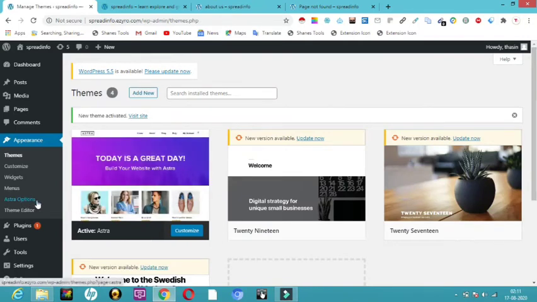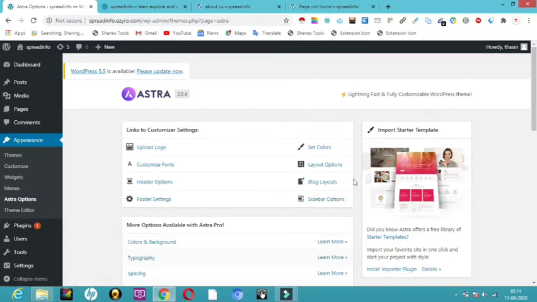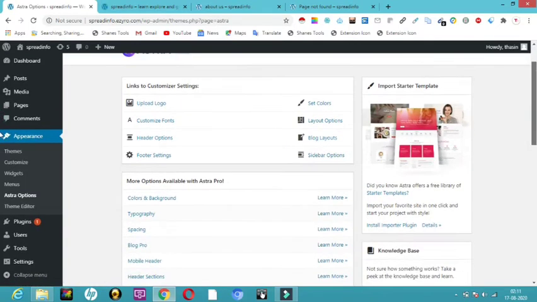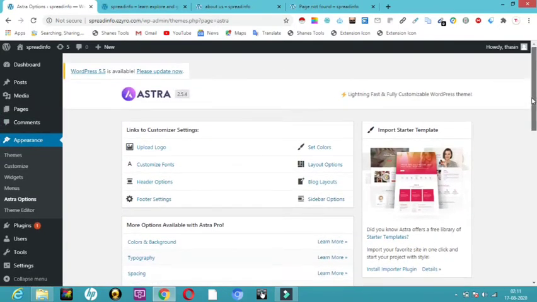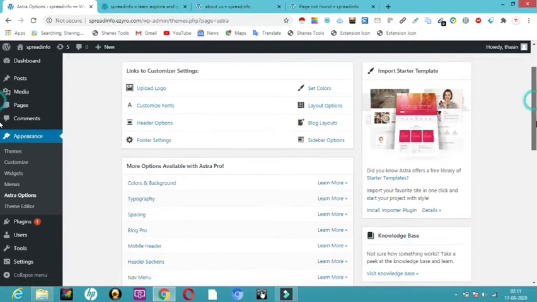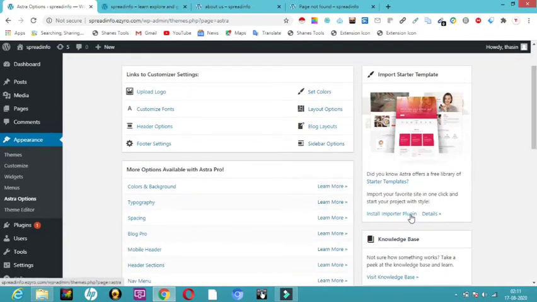Now in the appearance section, you can see something called Astra options. Get into Astra options, and on the side you can see install importer plugin, import starter templates.